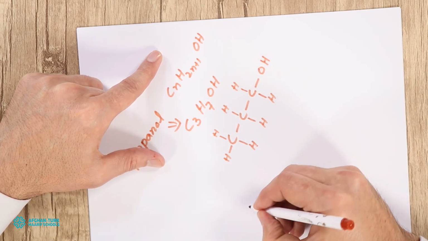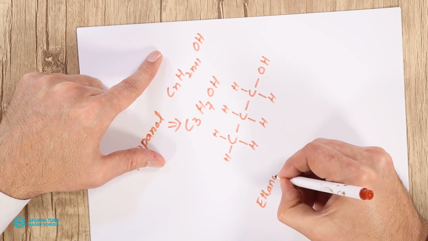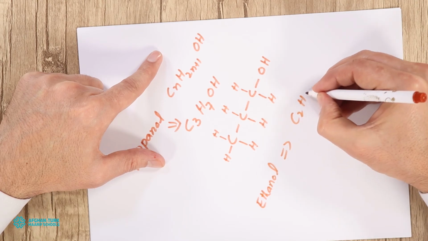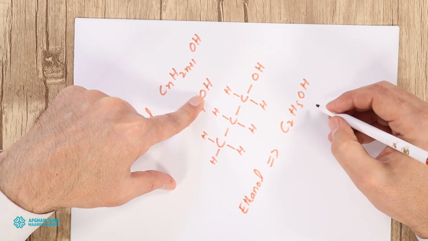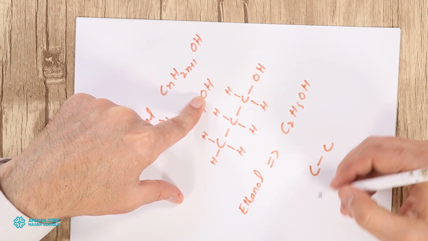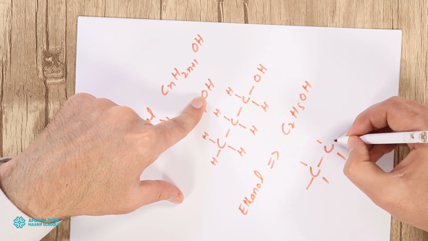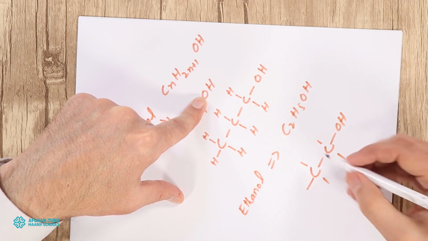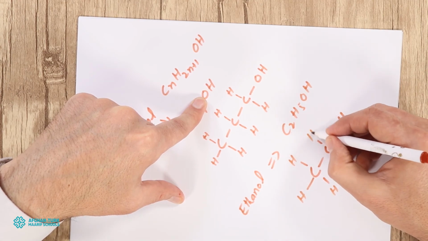For example, if you want to draw it for ethanol, you know that the formula of ethanol is C2H5OH, their molecular formula. To draw their structural formula, you have 2 carbons here bonded to each other by a single covalent bond. All the carbon atoms must be connected with hydrogen atoms, and at the end you have OH. This is their structural formula.